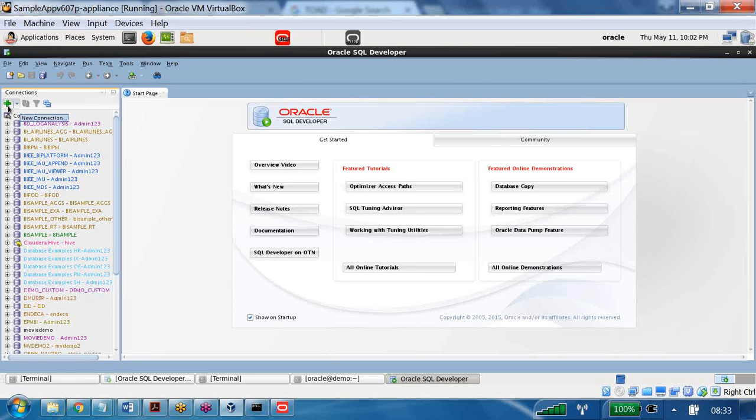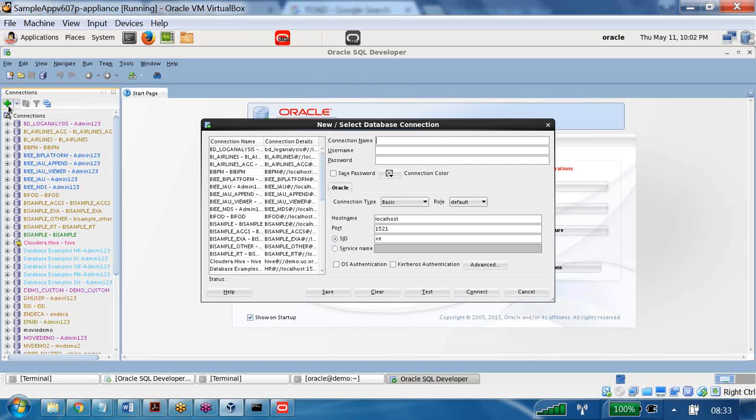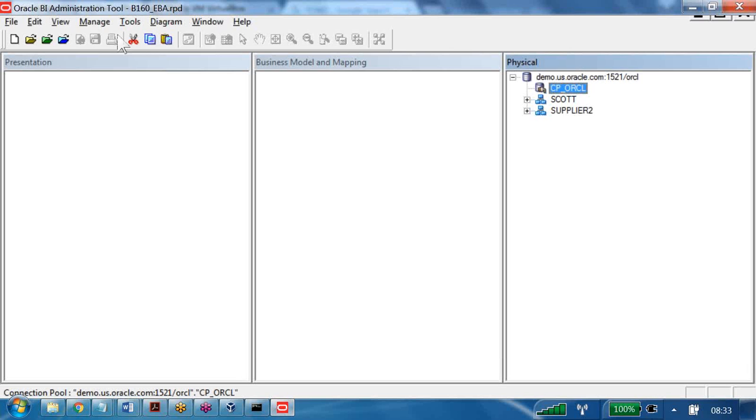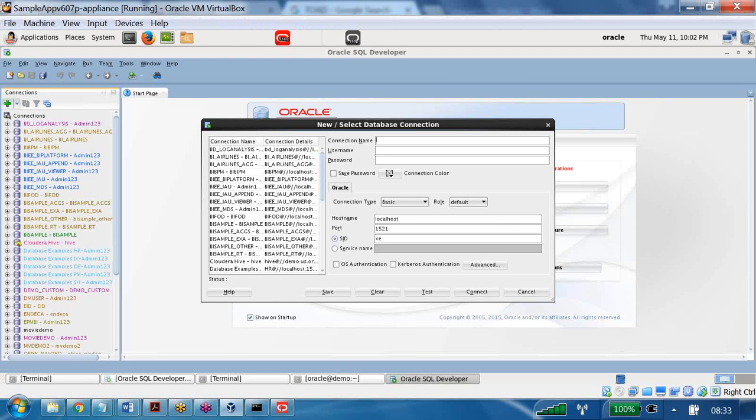Now if I want to create a new connection, I use the plus symbol. Then it asks for the connection name. What batch number are we following? B160. The same thing I am providing as the connection name, B160_Scott.